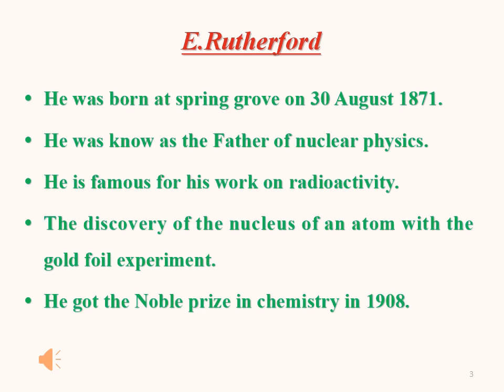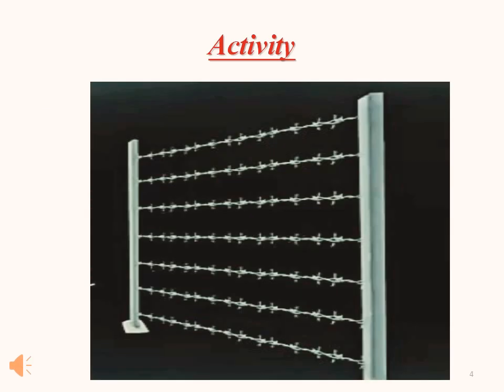He was known as the father of nuclear physics. He is famous for his work on radioactivity, along with the discovery of the nucleus of an atom with the gold foil experiment. He also got the Nobel Prize in Chemistry in the year 1908. So basically Rutherford arranged an experiment to find the arrangement of electron in the atom.